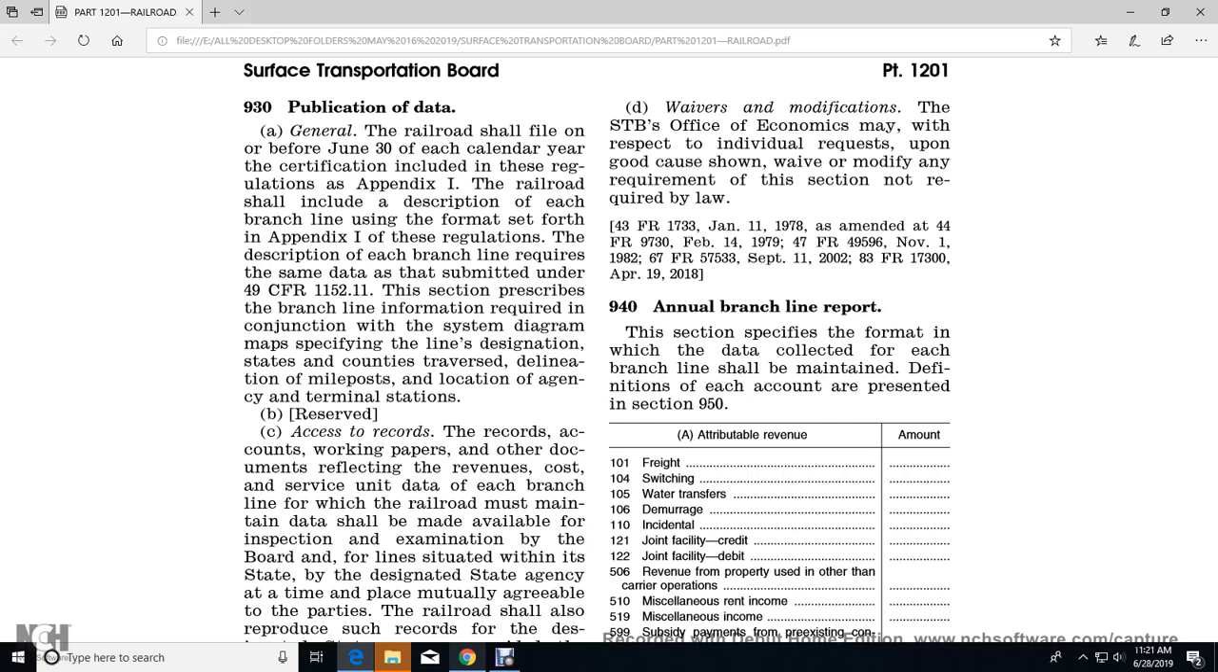The description of each of the branch lines will cover the same data submitted under Title 49, section 1152.1, which prescribes the branch line information required in conjunction with the system diagram image or map, specifying the line designation, state, and county, with the traverse delineation, milepost, and the location of the agency termination.